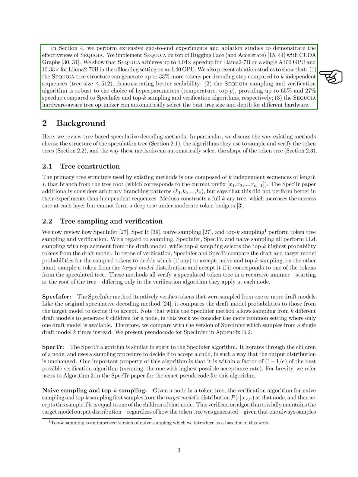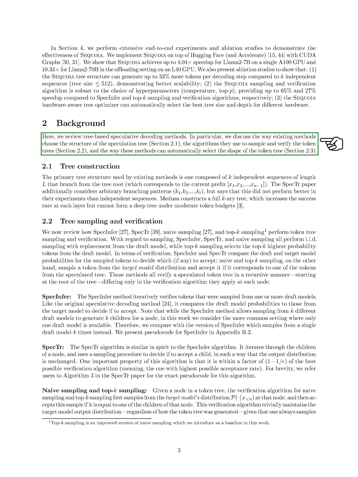Section: Background. In this section, we delve into the exploration of tree-based speculative decoding methods. We start by discussing how these methods decide on the structure of the speculation tree, the techniques they employ for sampling and verifying the token trees, and how they can automatically determine the most suitable shape for the token tree. When it comes to constructing the tree, the most common structure used by these methods involves creating k-independent sequences, each of a certain length L, branching out from the tree's root. This root represents the current prefix of tokens.